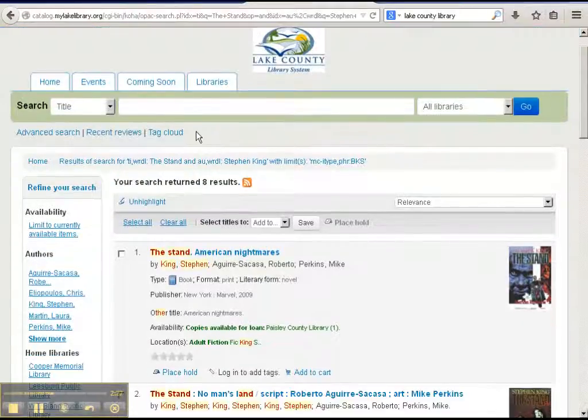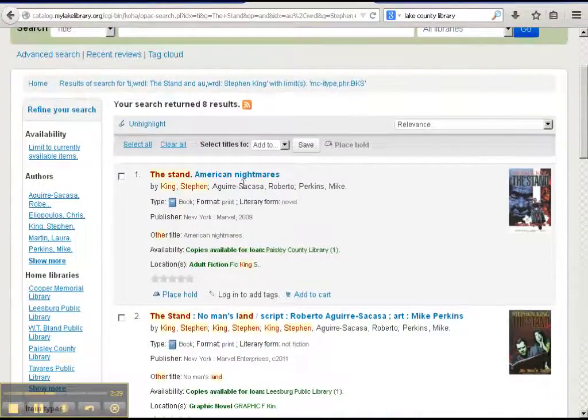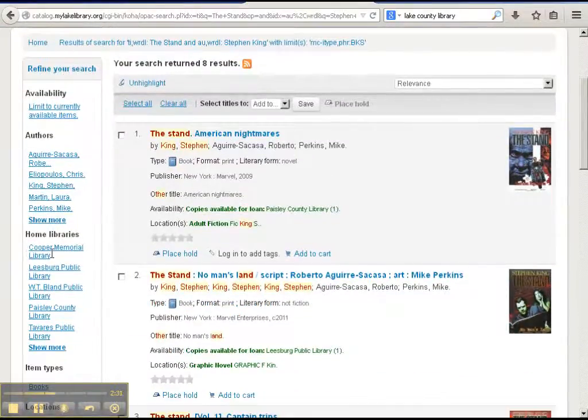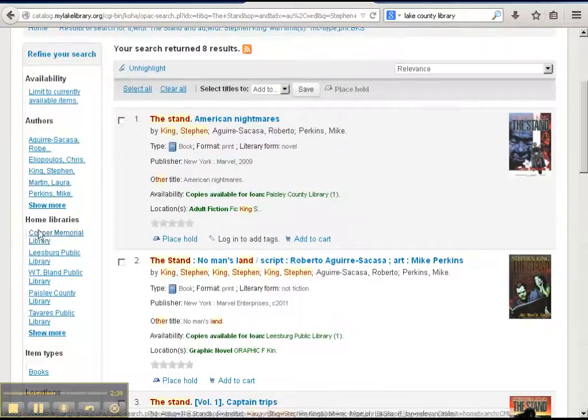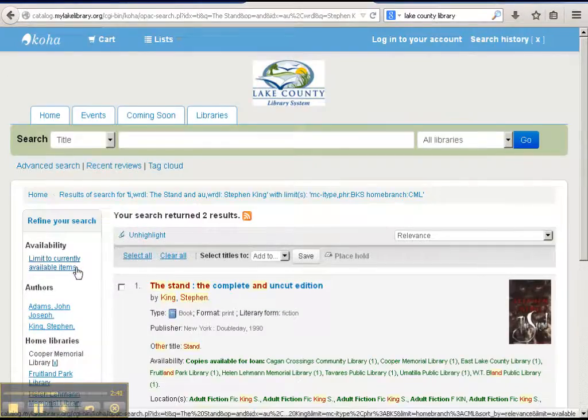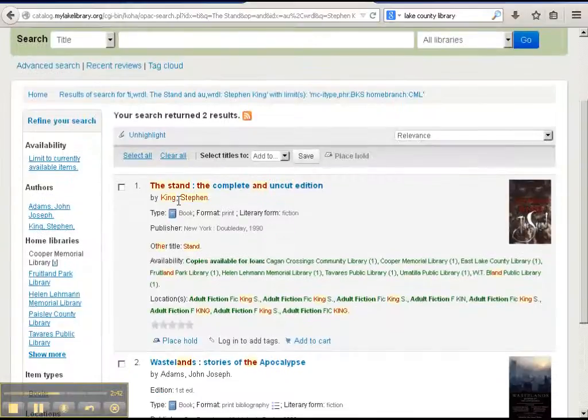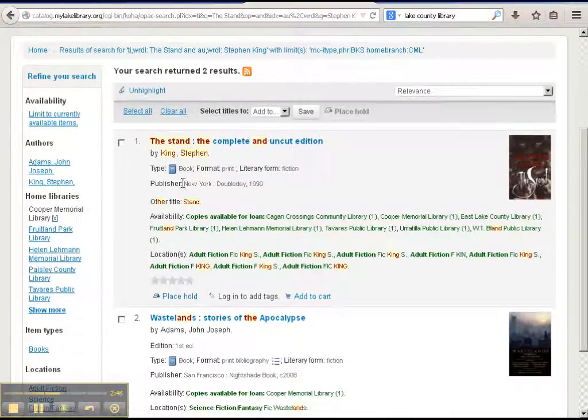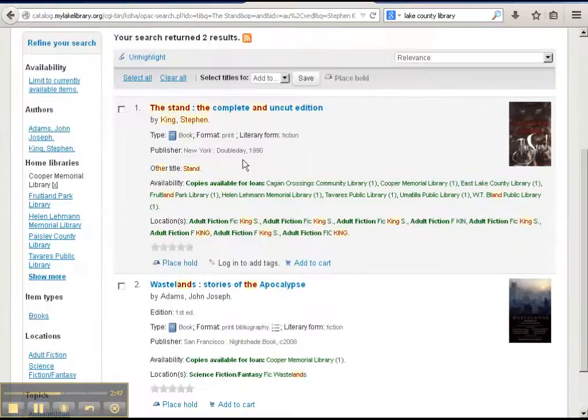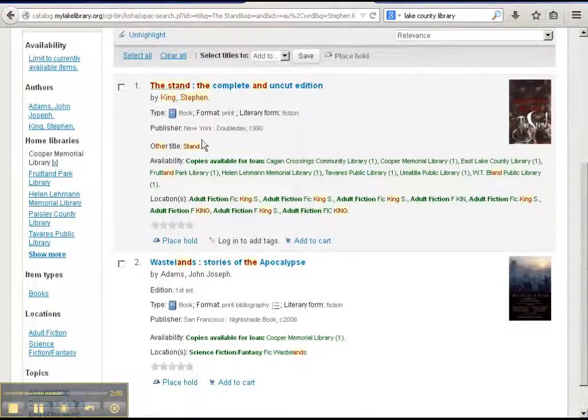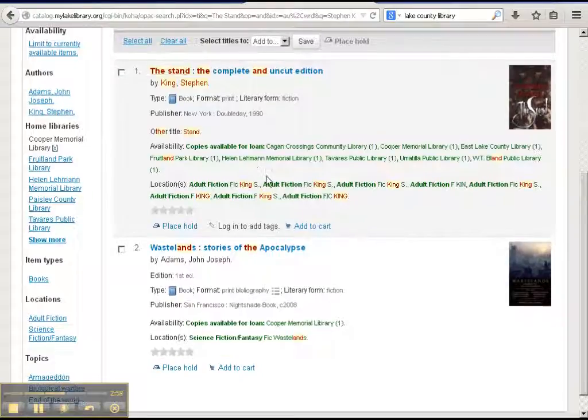So now that we've gone into that, we see The Stand, but I want to find the book at the Cooper Memorial Library. So if you see here on the left hand side, if I click on that, say this is my home library and this is where I'm going to actually look for the book, then you can see I retrieved The Stand, the complete and non-cut edition by Stephen King, book format, Doubleday. It'll show you where else it's available. It also gives you shelving locations, so if you're there you can go in and look in the adult fiction section under King, and that's how you do it.